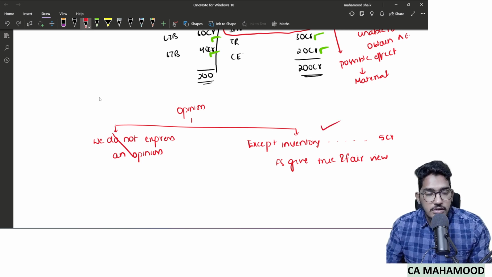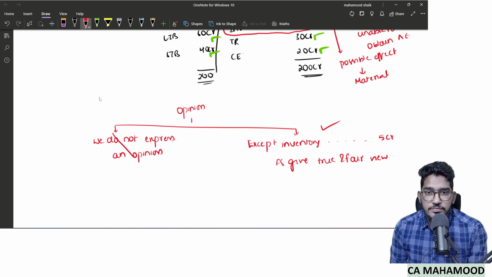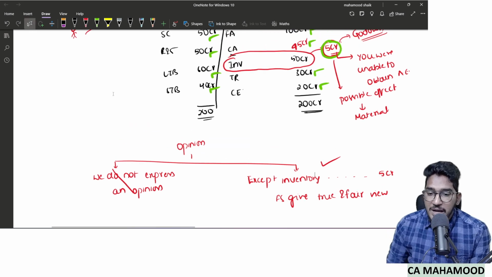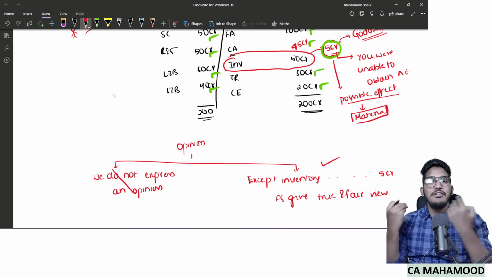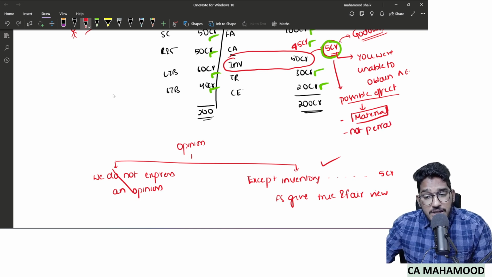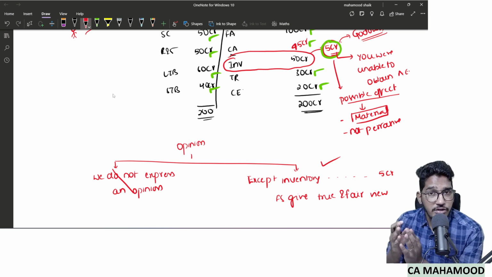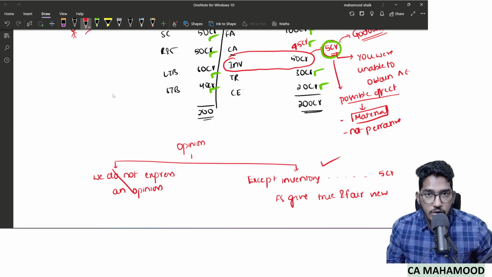I will say except inventory, in which stock worth 5 crores I am not able to obtain audit evidence, rest of all the items of the financial statements are giving true and fair view. Understood? Why? Because here also I am unable to obtain evidence regarding 5 crores. Assuming that 5 crore goes wrong, the possible effect of that misstatement will only be material. It is not so big enough to say complete financial statements are wrong. Here also, the possible effect of the misstatement is material, but not pervasive.